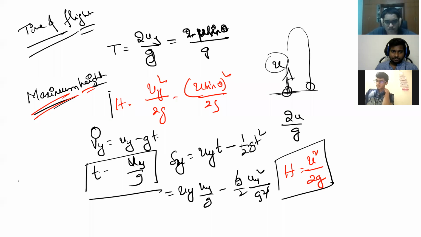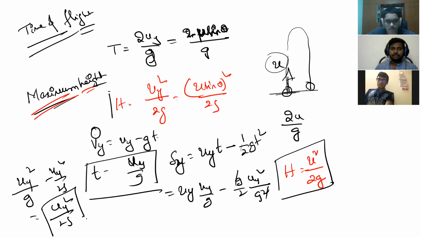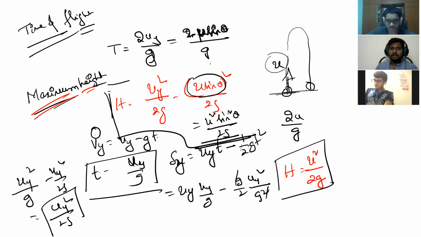The answer is uy square by g minus uy square by 2g. Is the answer uy square by 2g or not? And uy is u sin theta, right? So u sin theta whole square by 2g is nothing but u square sin square theta by 2g. You have to remember this formula if you don't know how to derive it.